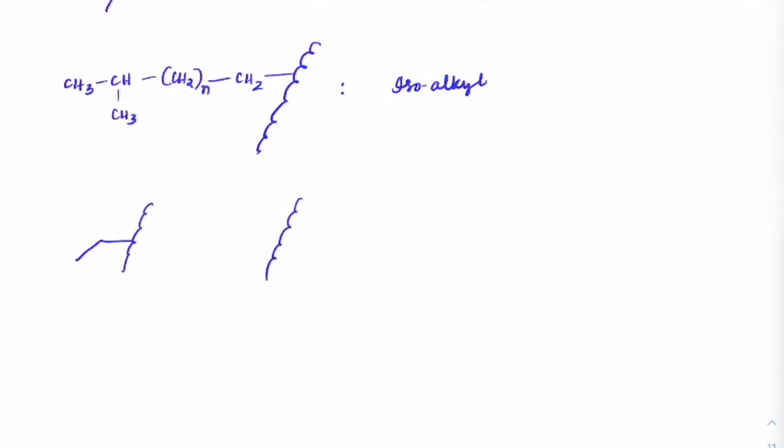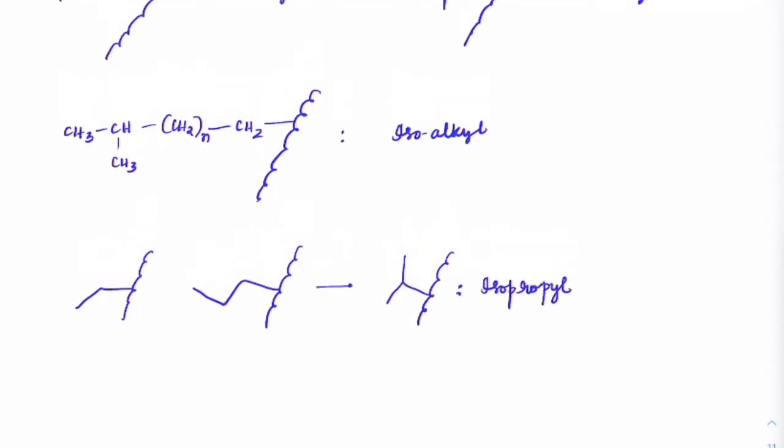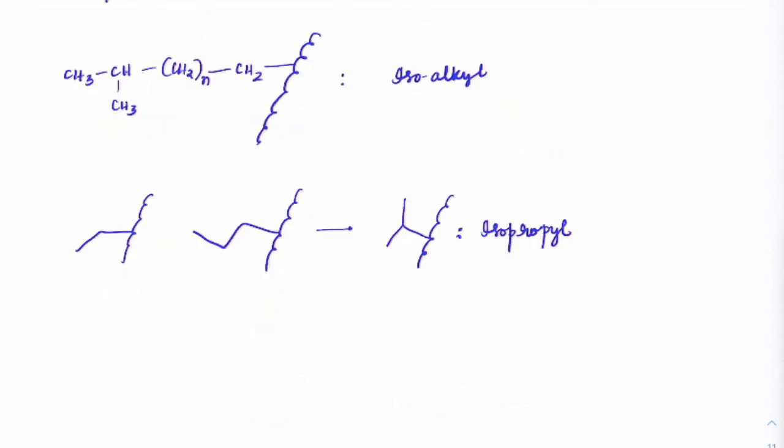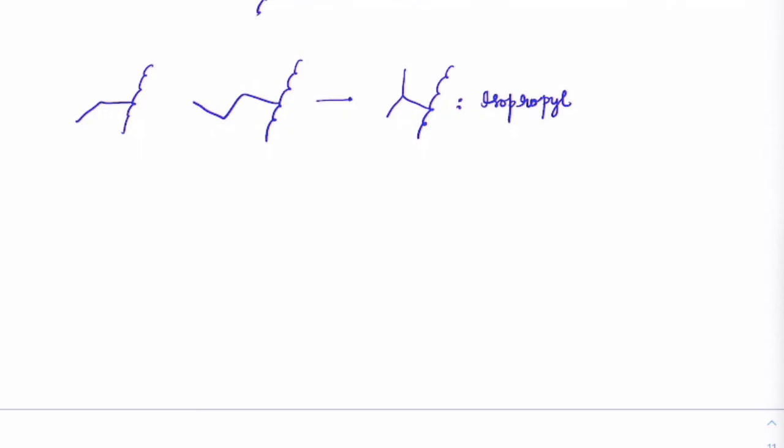But if you have 3 carbons like this, now if I remove this carbon and place it here, it will change to this form, like this. Now this can be used as isopropyl, similar to isobutyl. Now we can call it isopropyl. So that is how we will write the iso groups.